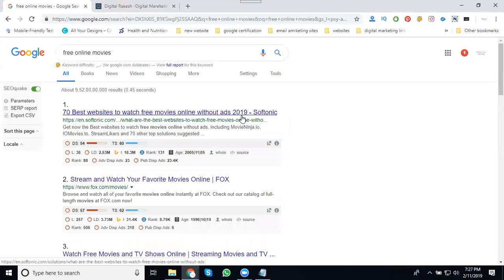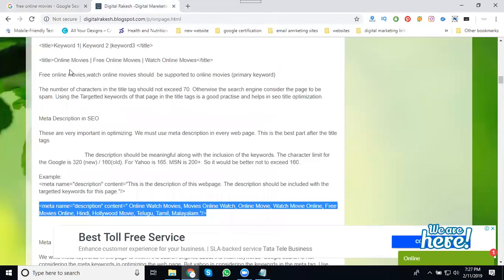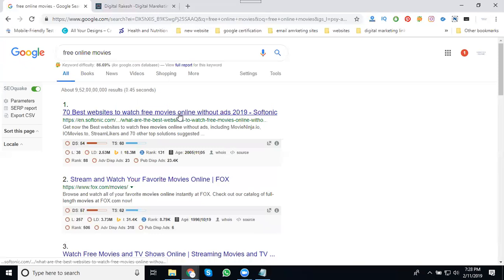So all of this is added to match. One SEO title is like this: online movies, free online movies, watch online movies. Writing the title based on how people search is important. People have no idea about titles, so they write a simple sentence as the title.